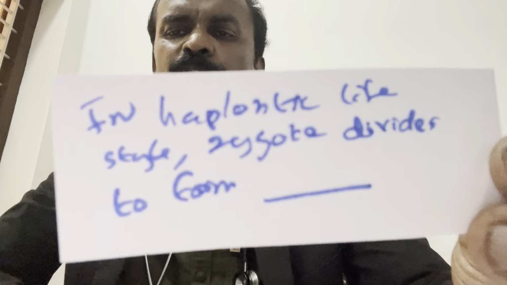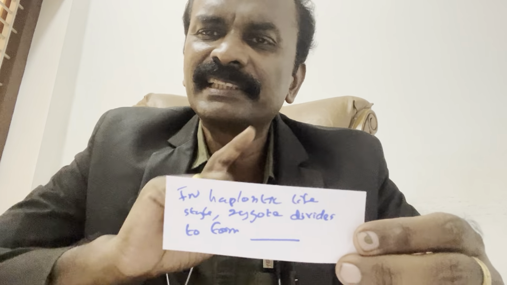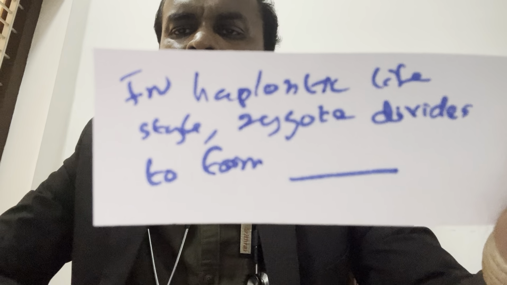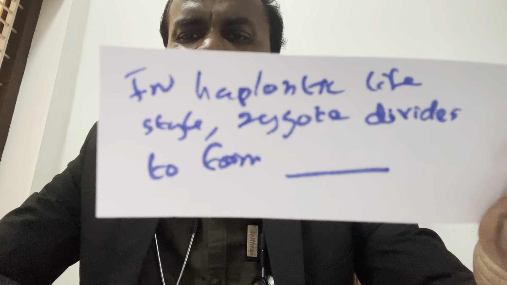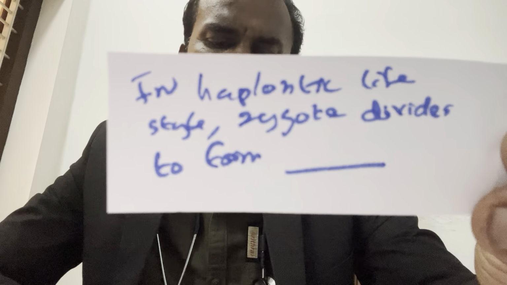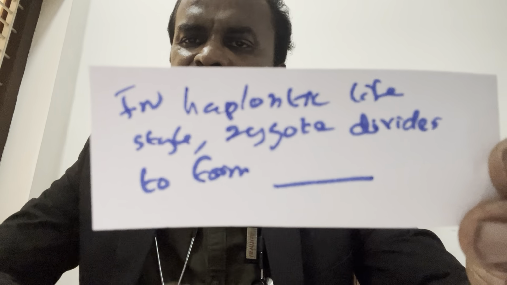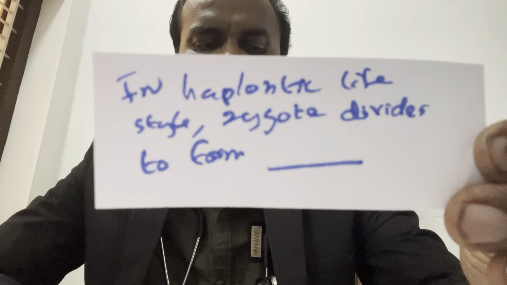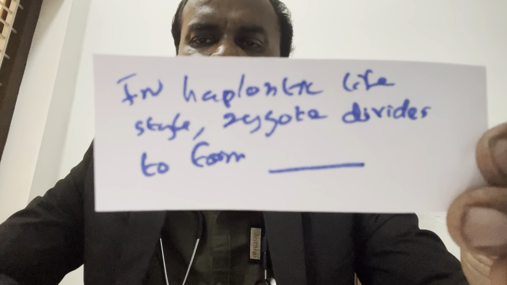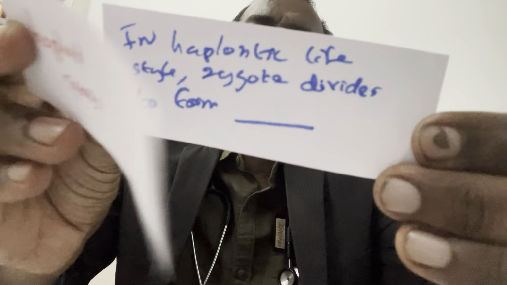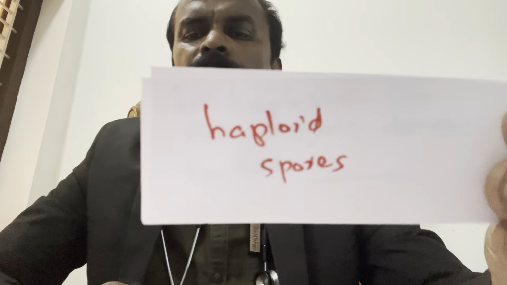See, this is a repeat MCQ. The same question they asked last year. In haplontic life style, zygote divides to form what? Any idea? Just now I told you. Haploid spores.